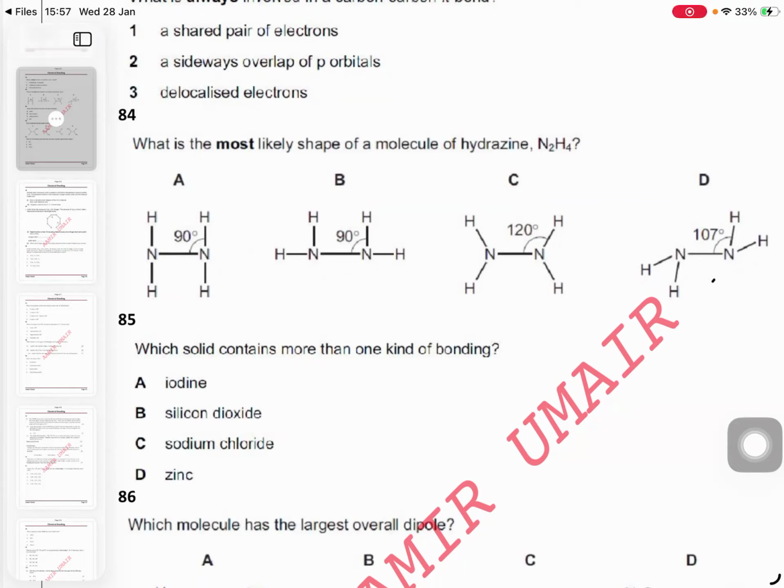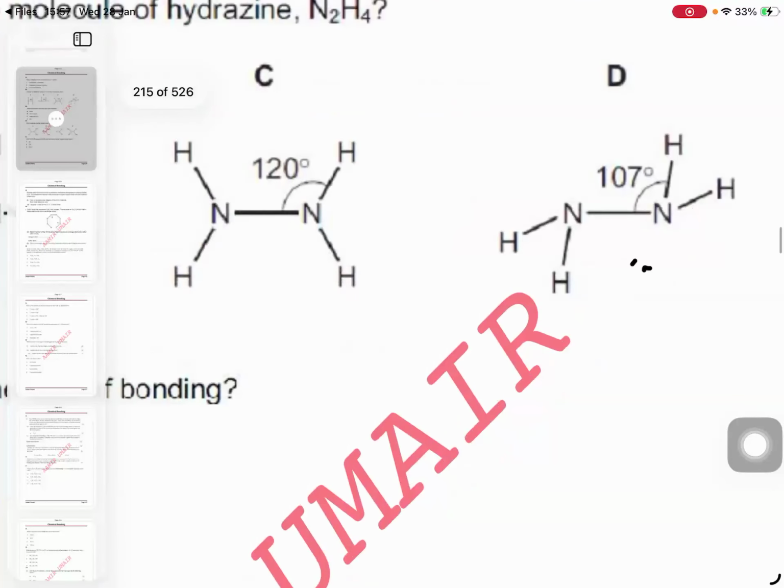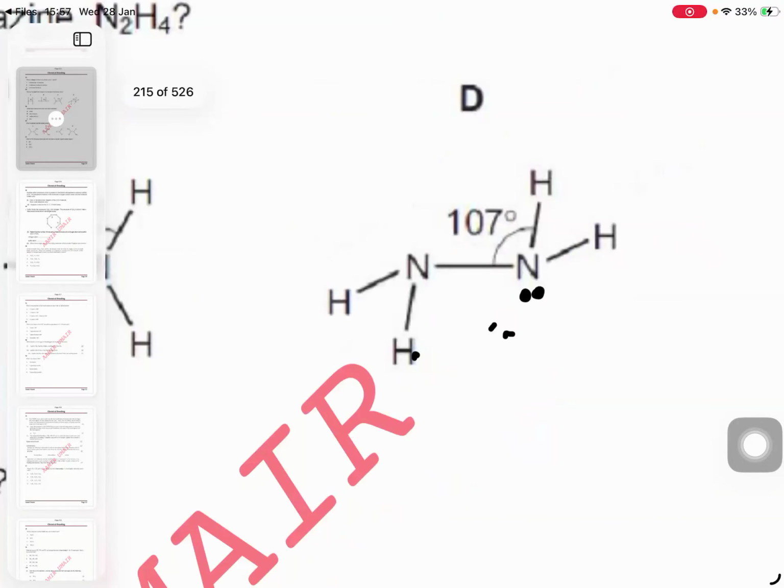We don't have to look at these angles, how they look like. We have to look at the electron pairs, the bond pairs and lone pairs. And if I tell you nitrogen has 1 lone pair and 3 bond pairs, then it should be what?